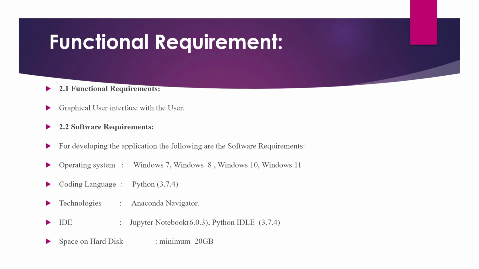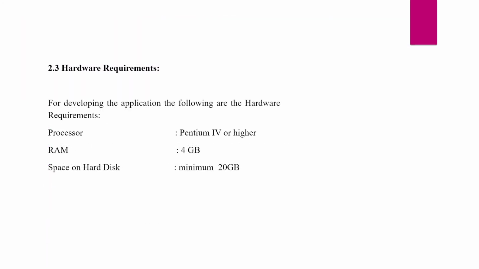The version is 3.7.4. The minimum hard disk is 20 GB, and the hardware requirement is important to run our application smoothly. For this code, the processor is Pentium 4 or higher with 4 GB RAM, and the hard disk minimum is 20 GB.